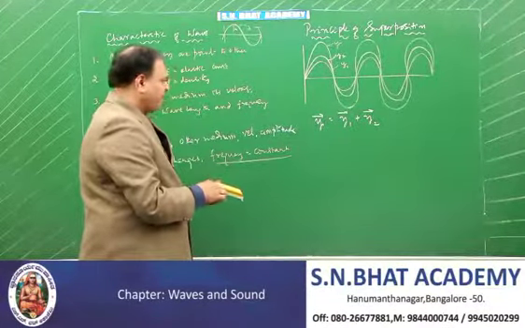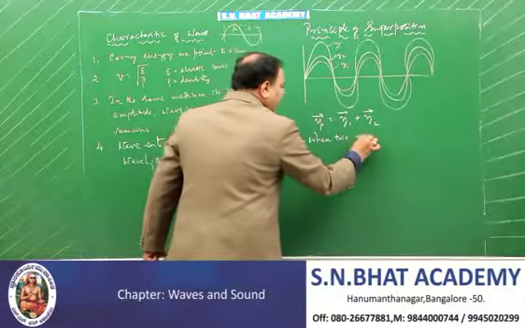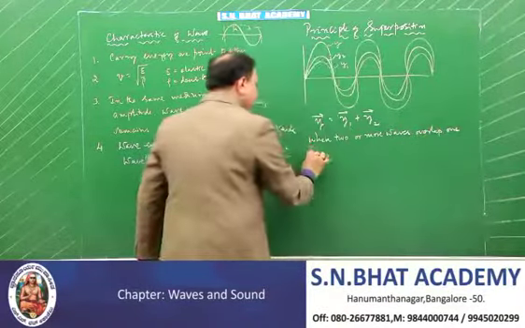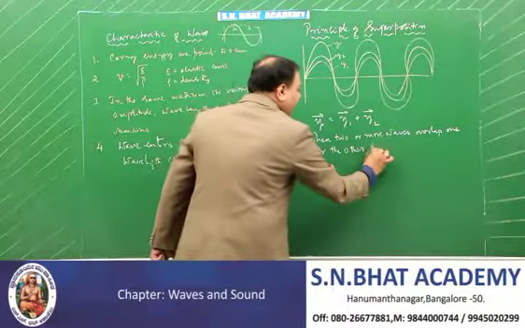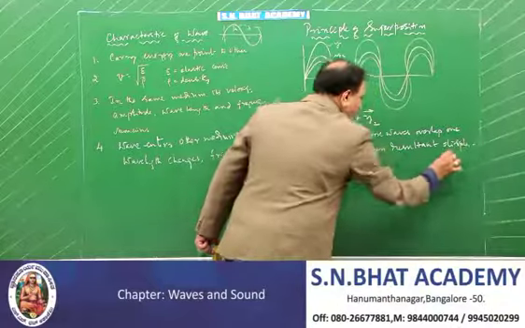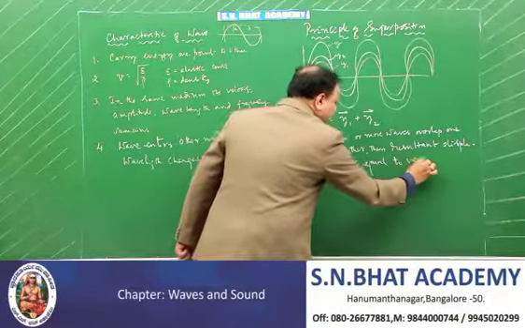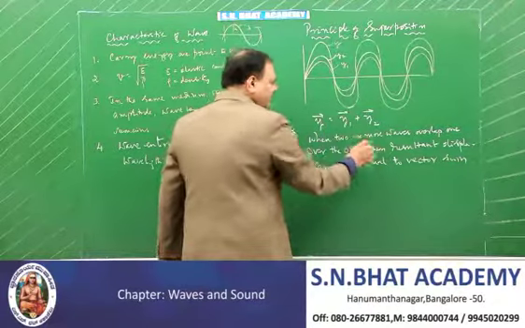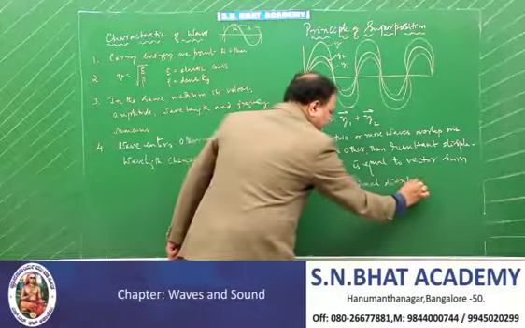According to this, when two or more waves overlap one over the other, the resultant displacement is equal to the vector sum of individual displacements.